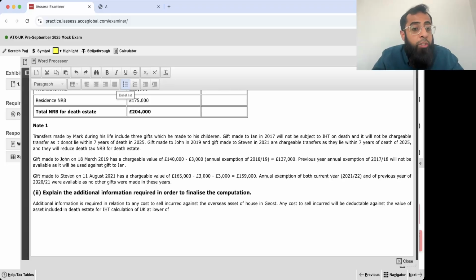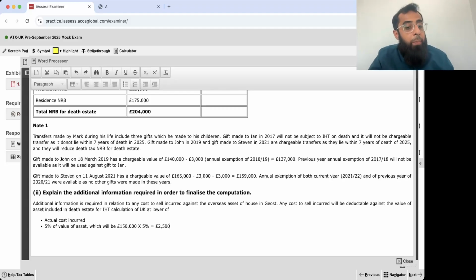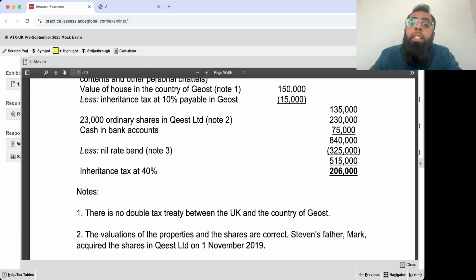The lower of the actual cost incurred and 5% of the value of the asset. The value is 150,000 pounds, multiplied by 5%, so that will be 7,500 pounds. Okay, since the value of the asset is 150,000, that is what you need to consider.